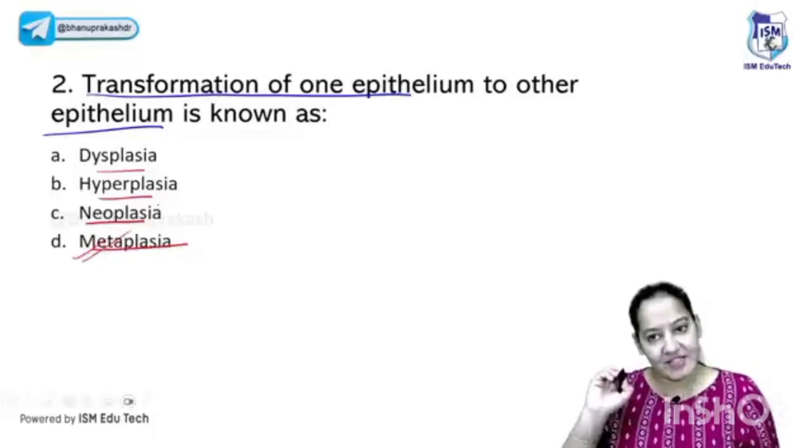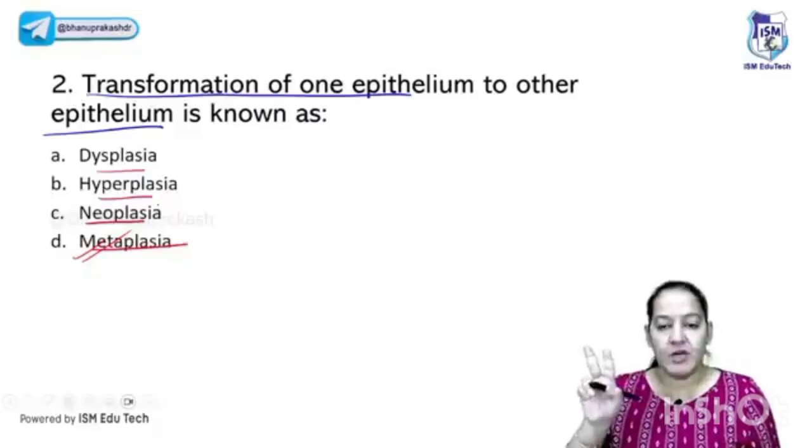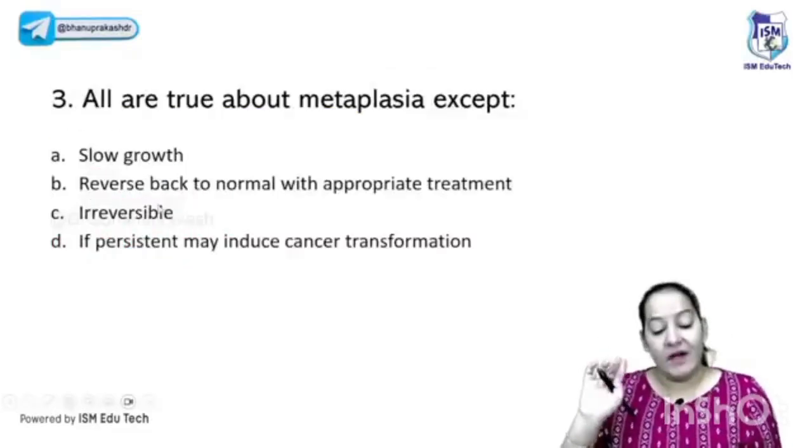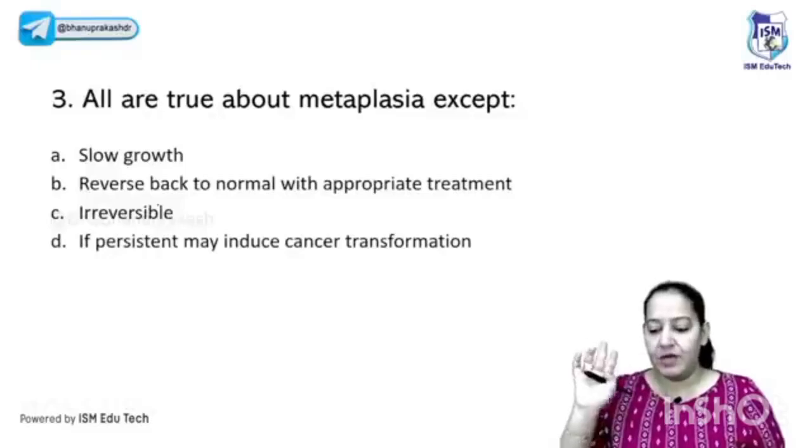Very good. Transformation of one type of cell to another type of cell is the definition of metaplasia. It is of two types, either squamous to columnar or columnar to squamous. I have given you an example, that is the cervix. It is an example coming in both.